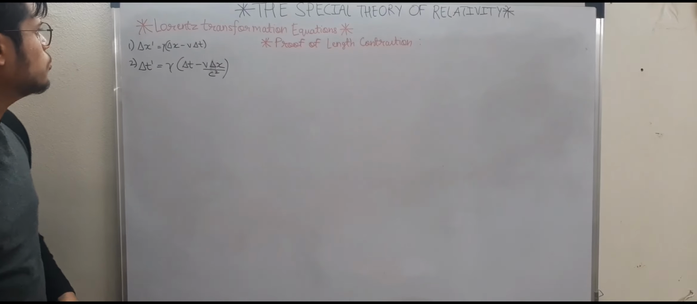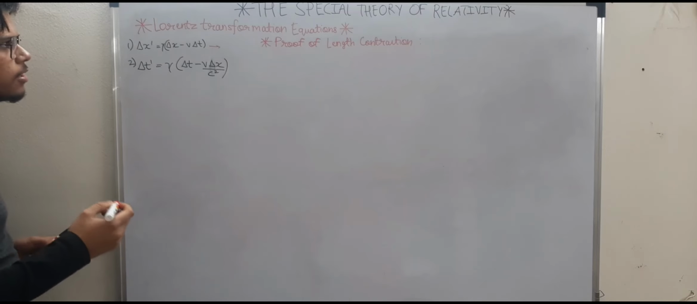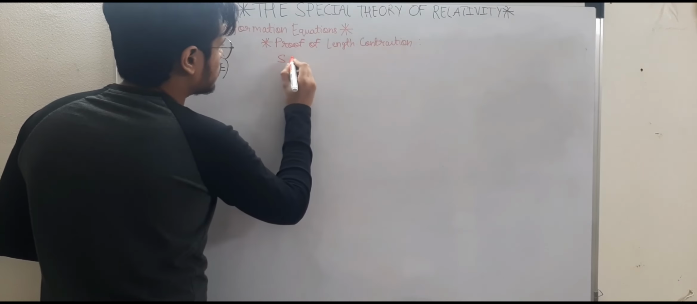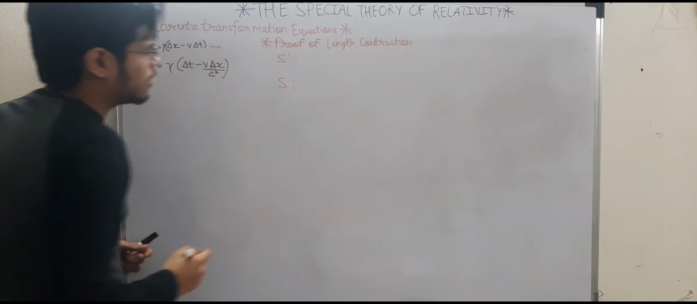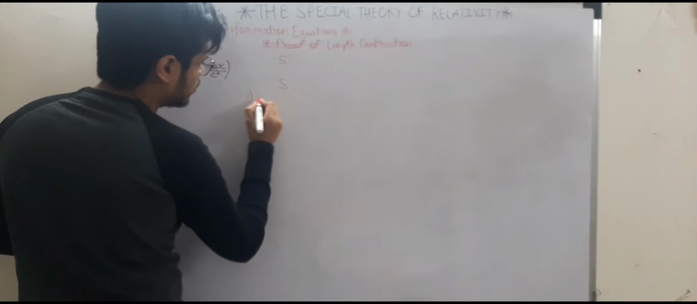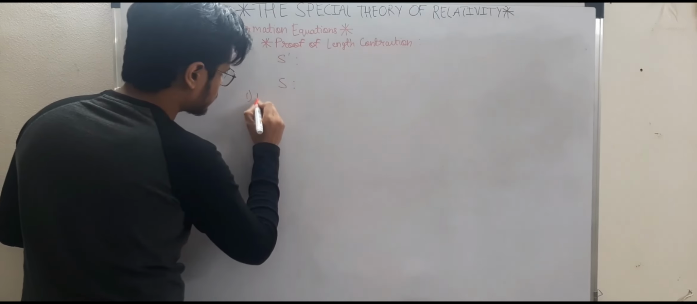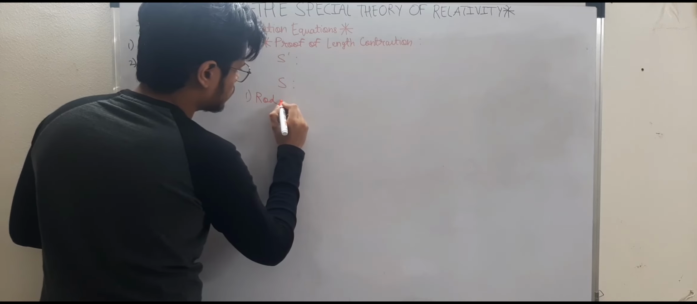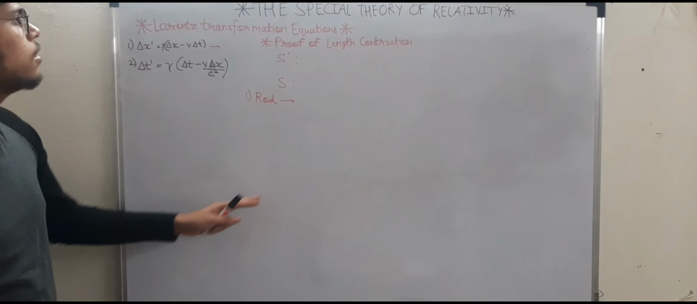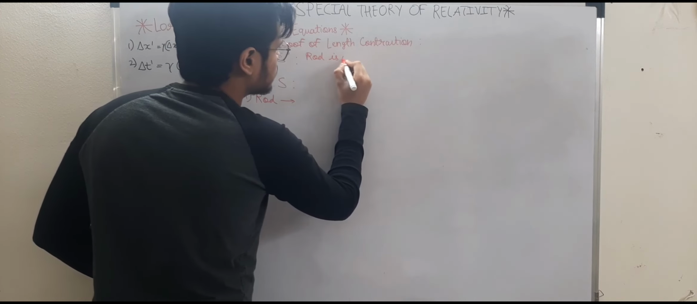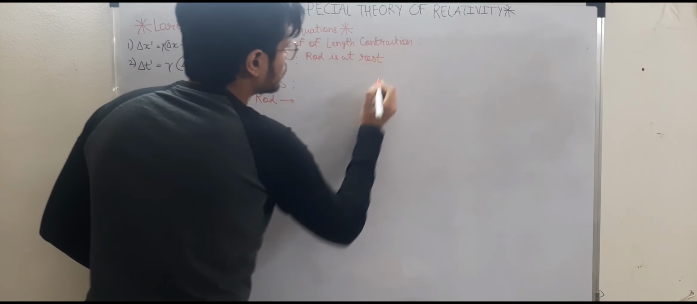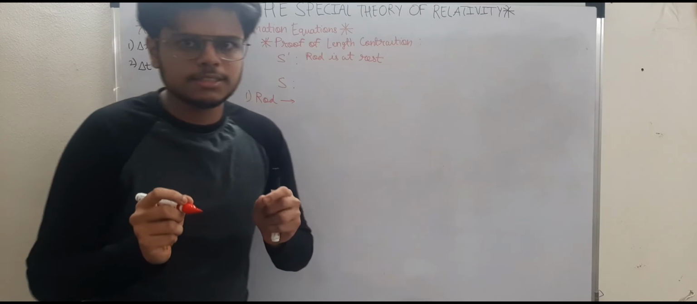So for that I am going to require the first equation, and again we have the same procedure. That is, let's assume there is a frame S dash and there is another frame S, and let's take the classic example of a rod. We are trying to measure the length of the rod. So let's say that the rod is at rest in frame S dash. If the rod is at rest, that means you can easily measure its length at leisure.